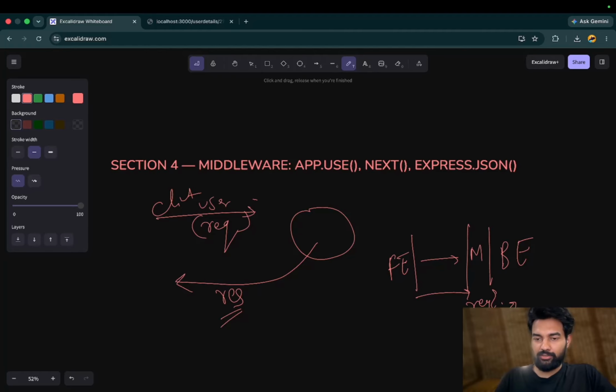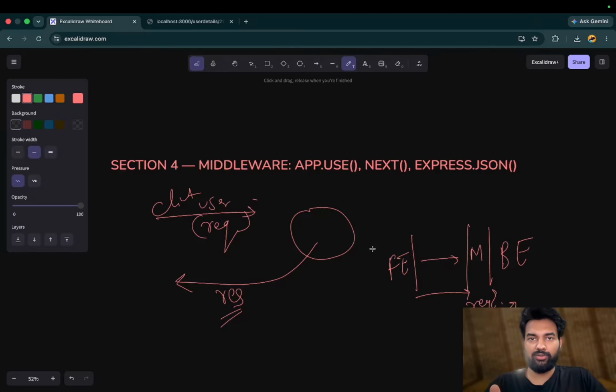So after this, the request will be allowed to get inside the backend core logic. Next, Express ships with the built-in middleware we need constantly. Express has an inbuilt middleware, express.json, which converts whatever data is coming from the front end into JSON format.